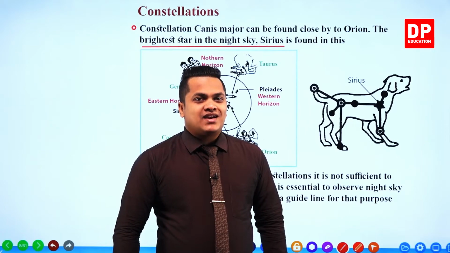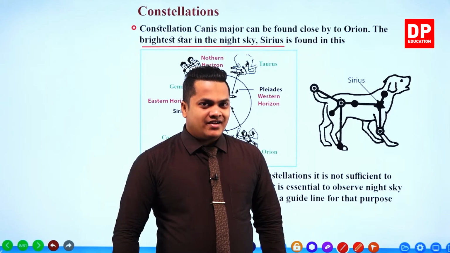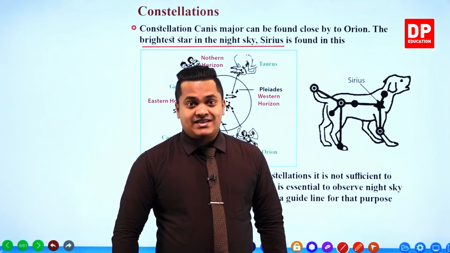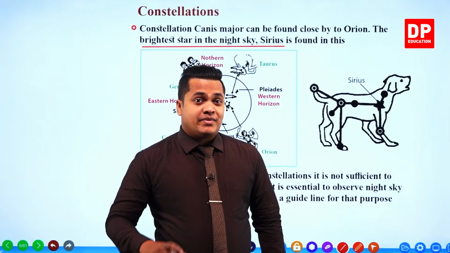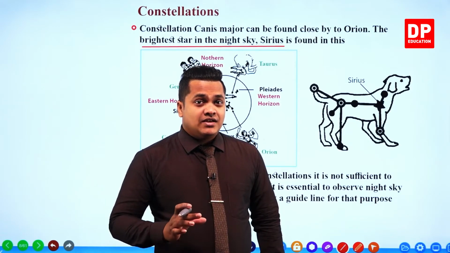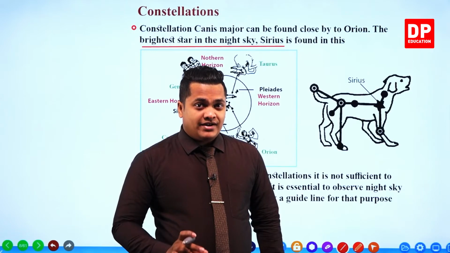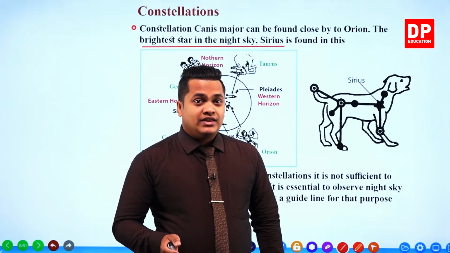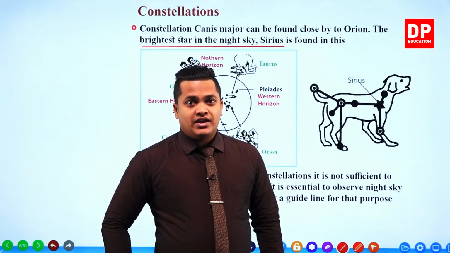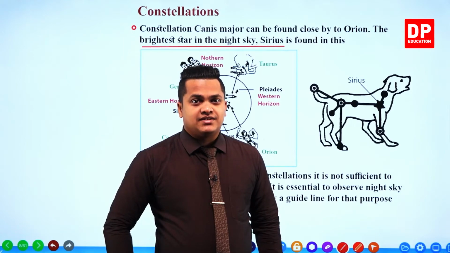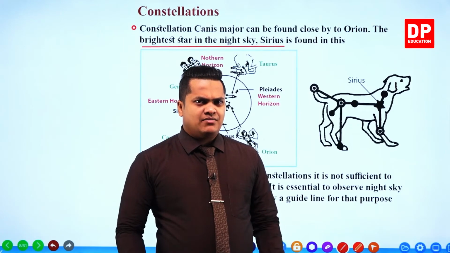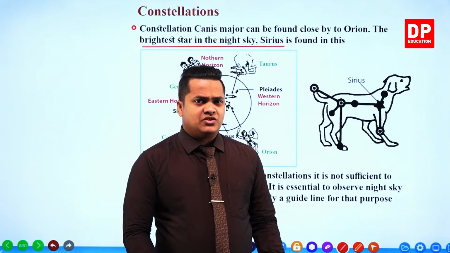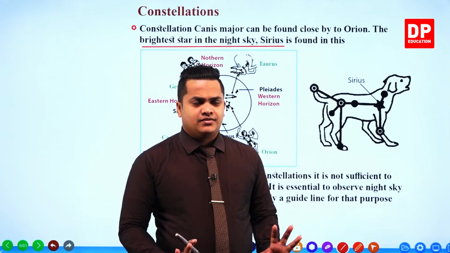So the brightest star which is visible to planet Earth is not Sirius. Sirius is the brightest star which can be observed from planet Earth during the night time period. But I'm just asking about the brightest star which is visible to planet Earth.